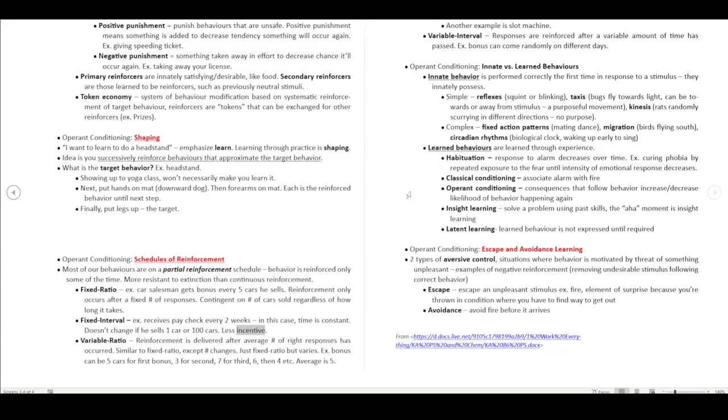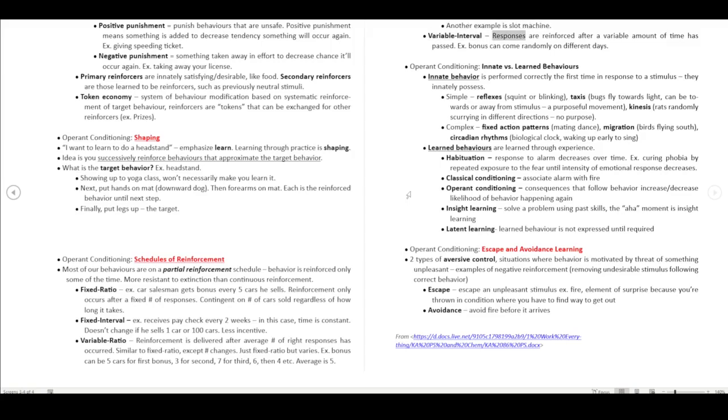Less incentive. In variable ratio, reinforcement is delivered after an average number of right responses has occurred. It's similar to fixed ratio, except the number changes. Just fixed ratio but it varies. For example, the bonus can come after 5 cars for the first bonus, 3 for the second, 7 for the third, 6, and so on. The average is 5. Another example is a slot machine.